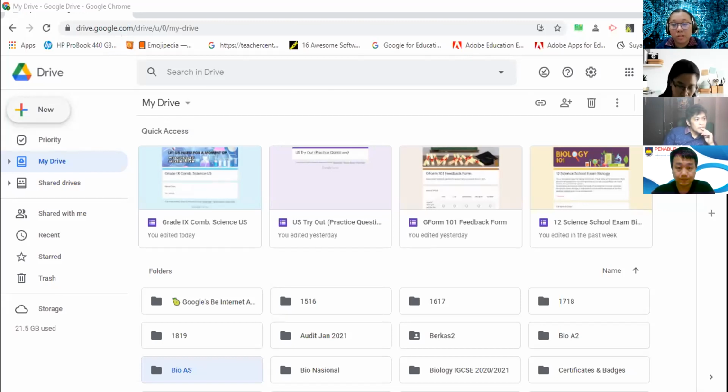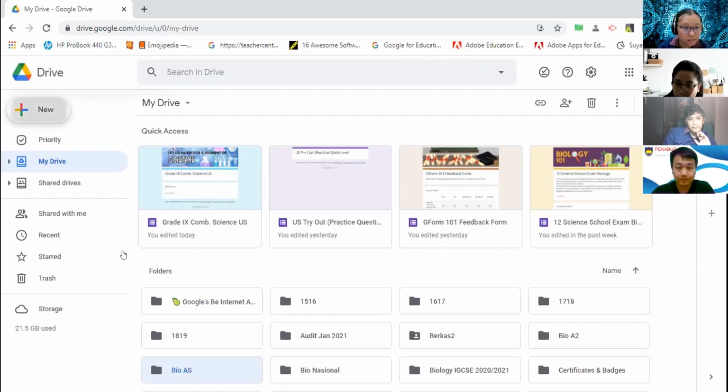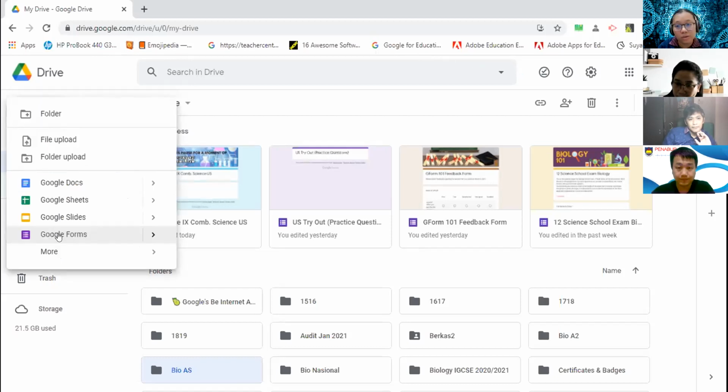If your Google account is always activated, it will always attach to that Google account and go to that drive. Okay, maybe because I'm recording, it's a bit slow. Yeah, like that. We can do this one, Google Forms. Just click, and then a new form will be created.